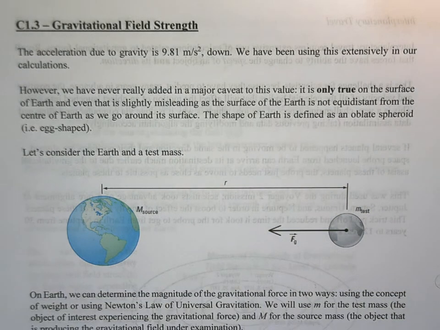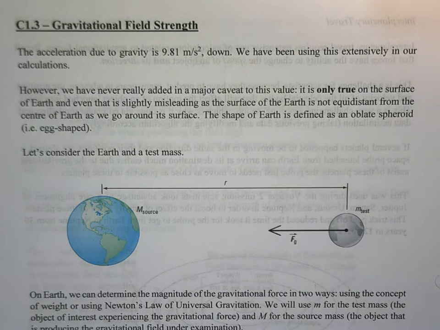So let's go back and talk about the acceleration due to gravity again, our lovely friend that we've had with us since the tail end of kinematics. We know the acceleration due to gravity on Earth is about 9.81 meters per second squared, and because we want to put direction, we'll put that down. And we've used this extensively already.